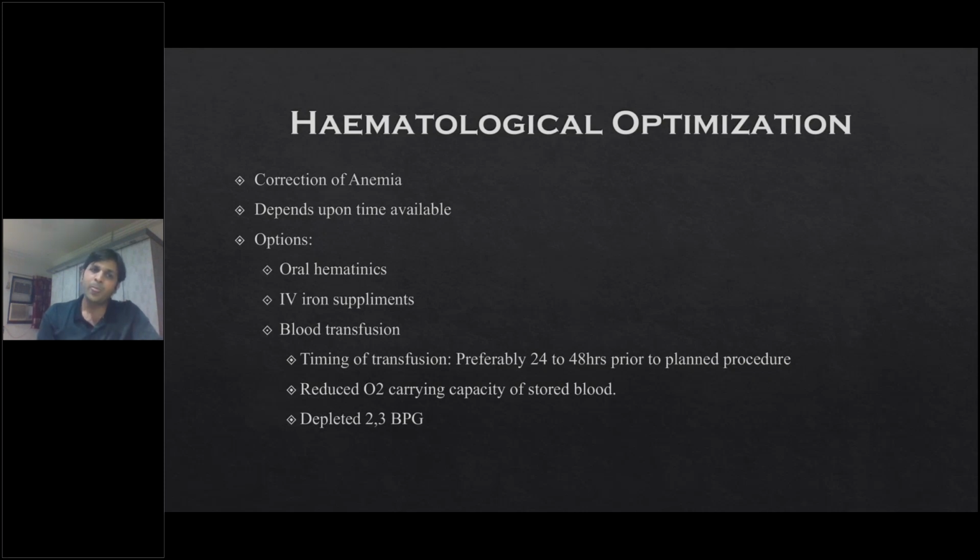The reason is that the 2,3 bisphosphoglycerate present in the RBCs normally helps in oxygen carrying by the hemoglobin. That is depleted in stored blood. So it takes at least 24 to 48 hours for our body to replenish that so that the oxygen carrying capacity of that hemoglobin molecule can be optimized.